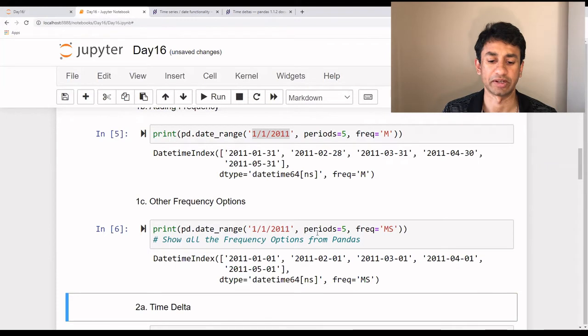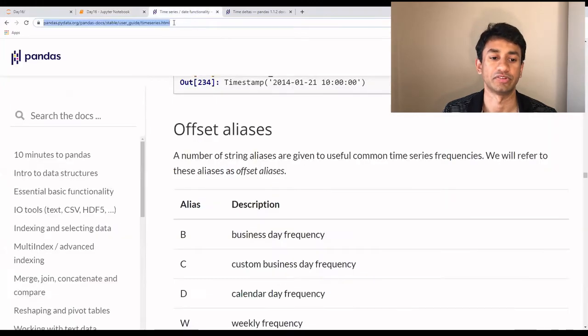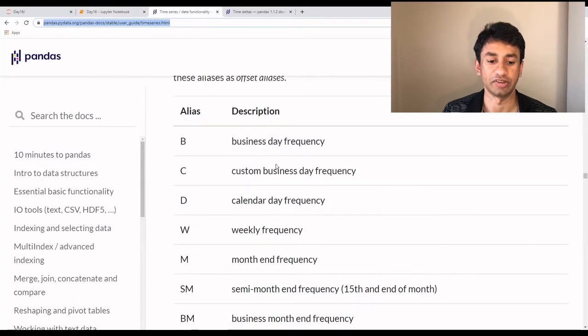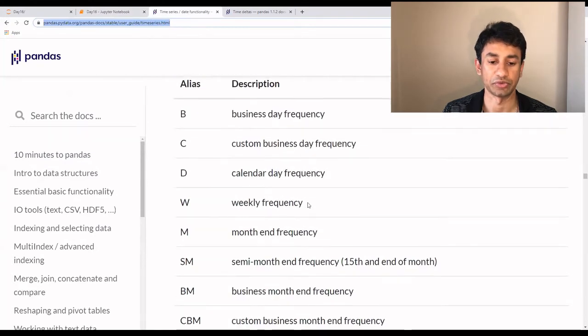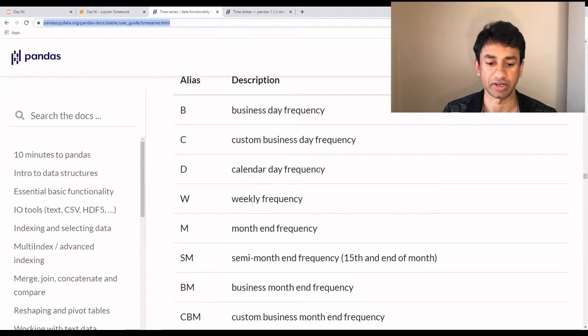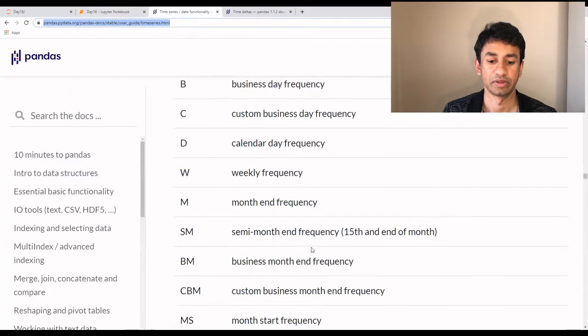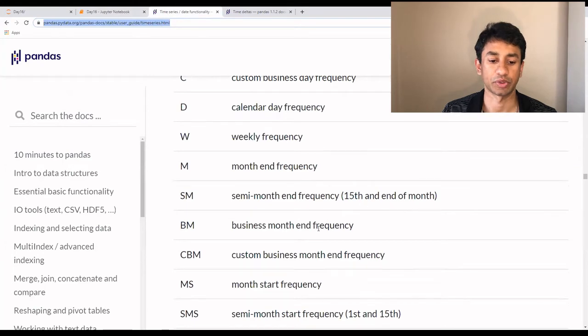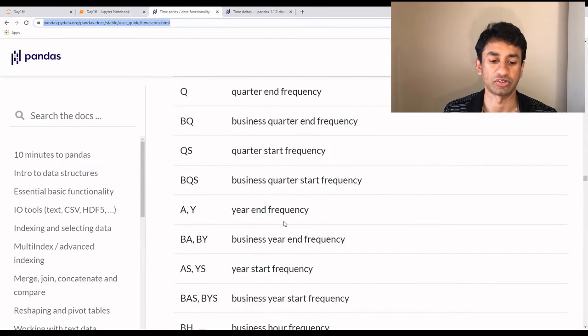There are various other frequencies that you can create. If you are interested to know about all of it in detail, I would suggest that you go to this particular link here, which is a tutorial about the Pandas library, especially for the date. These are all the various frequencies that are available. You can use any of those frequencies, like calendar date or weekly frequency, semi-month, whatever it may be. There are various options that you can choose.